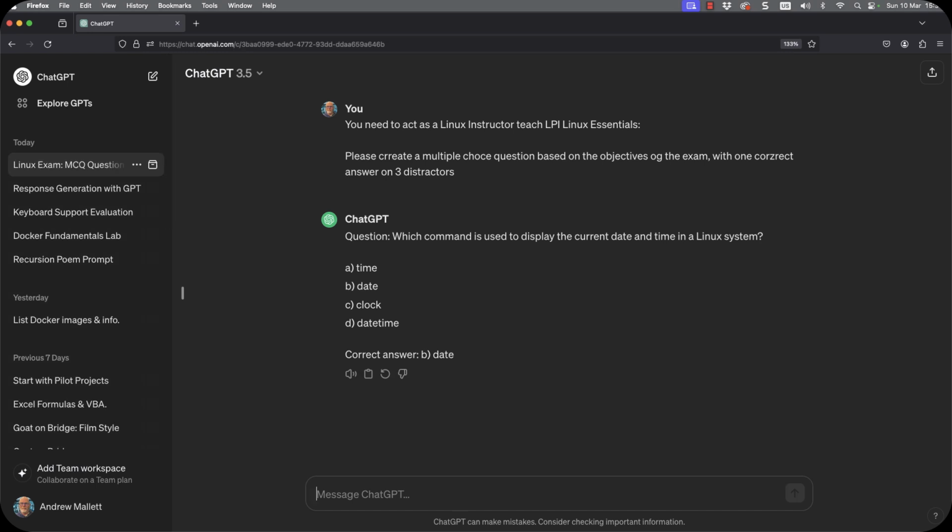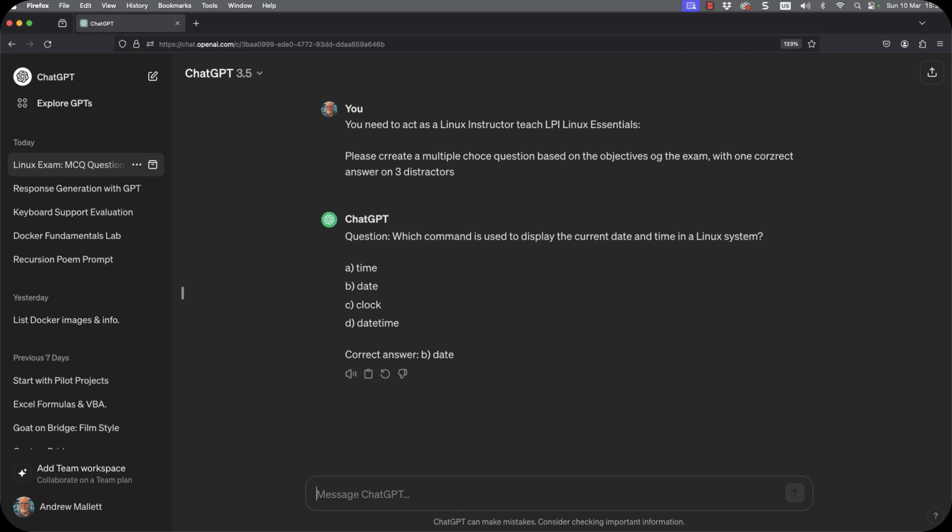And we can see then that it's generated a question and showed me the correct answer, which is correct as the date command. So this is good, but maybe we don't want to go into the front-end application each time. Maybe we even just want a question appearing each time we log into Linux. This could be put into our message of the day file to run Python and to go through and generate these questions. So that's what we're going to look at now.